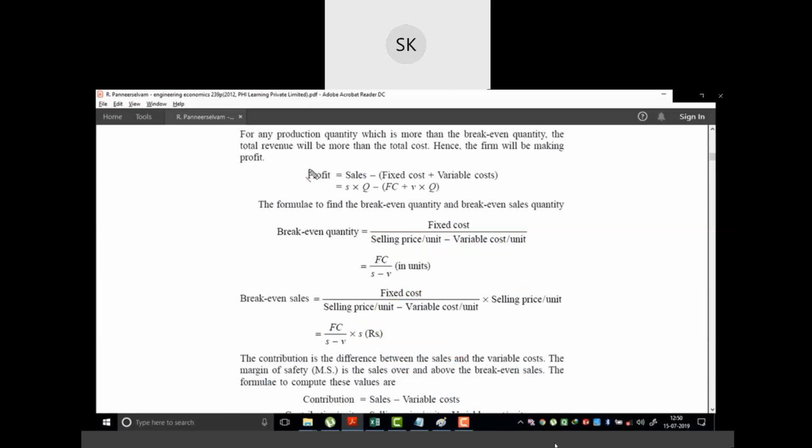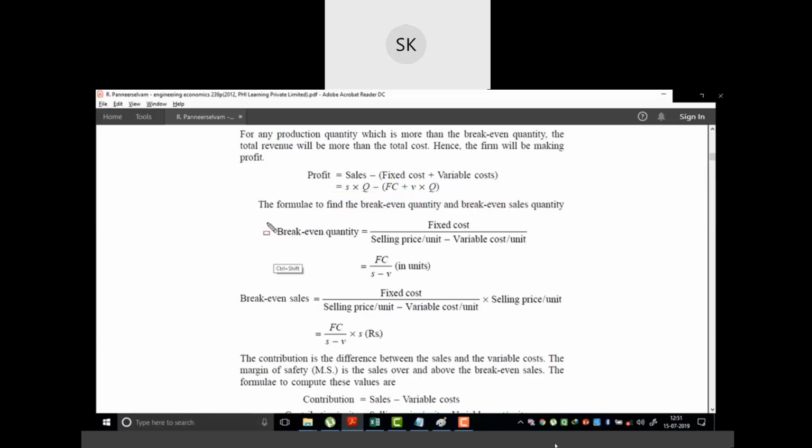Okay, so let us discuss the basic formulas which are used for the break-even analysis. The first one is the calculation of profit. Profit is sales minus the fixed cost plus the variable cost. This is the selling price of the product, and this is the cost price of the product. The difference between the selling price and the cost price becomes the profit for the product. Now the sales is equal to S into Q, and the total cost is the fixed cost plus the variable cost into quantity of production. So V into Q becomes the variable cost, and this becomes the formula for the profit.